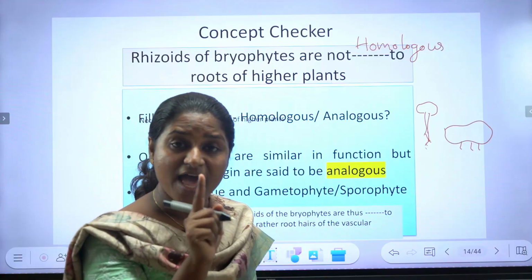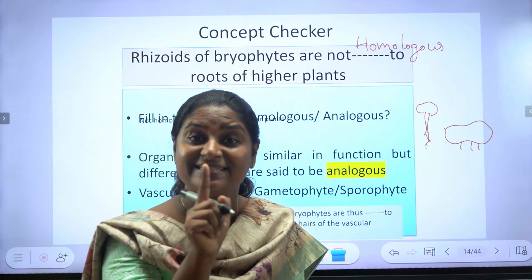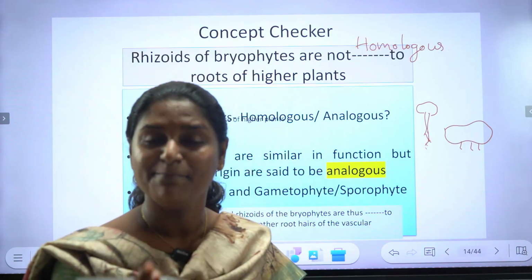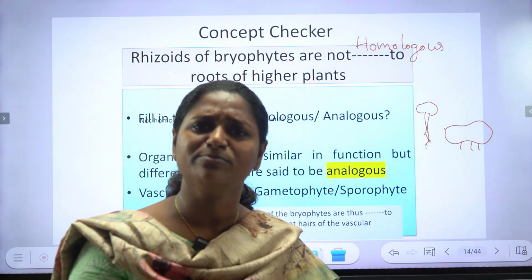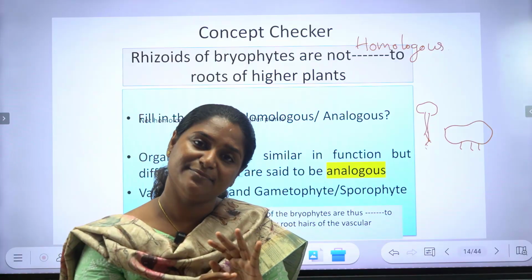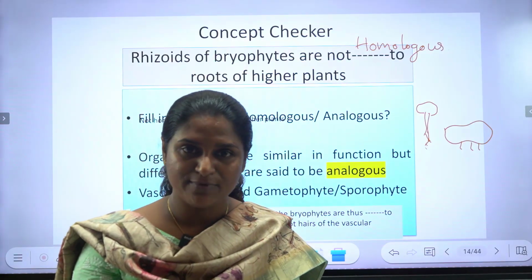Because analogous means similar in function but different in their origin. Similar in function, both of them share the similar function. What is the similar function?